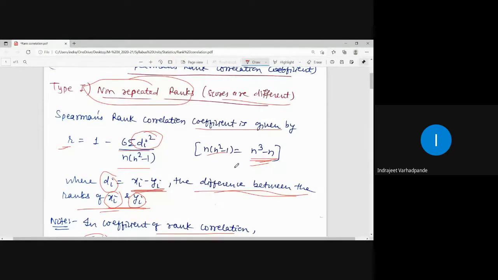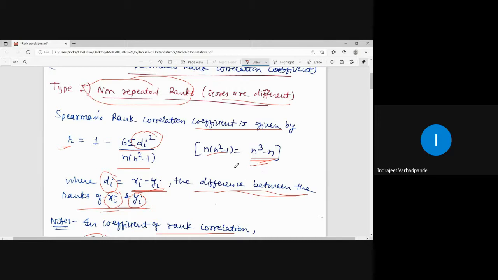Now how to assign ranks? Looking at the observations of x as well as y, we will be assigning the ranks as 1, 2, 3, 4 and so on. So in the case of non-repeated ranks, every individual observation will be assigned a unique rank, and therefore the last value in the rank will be equal to the number of observations.